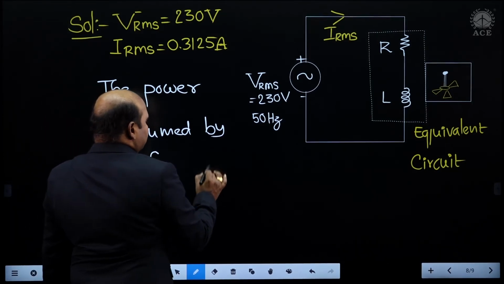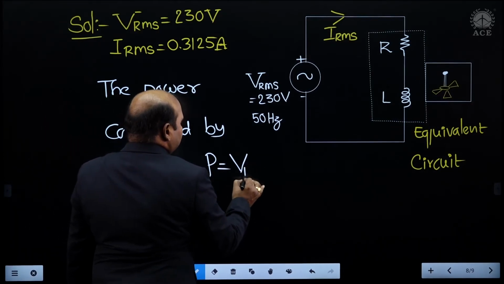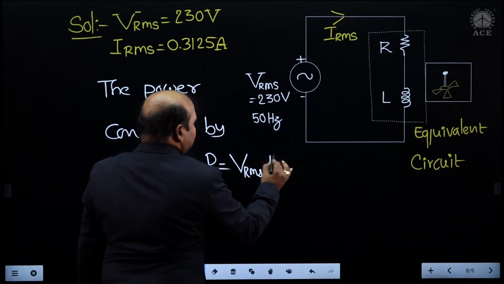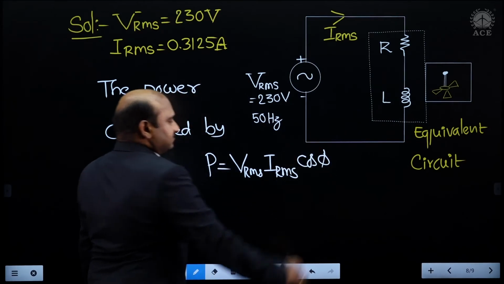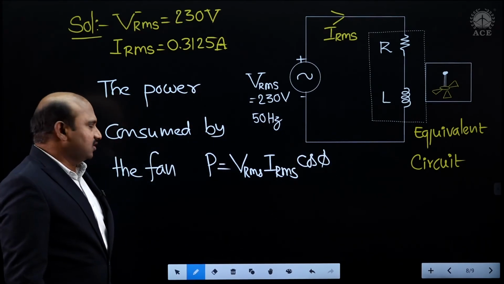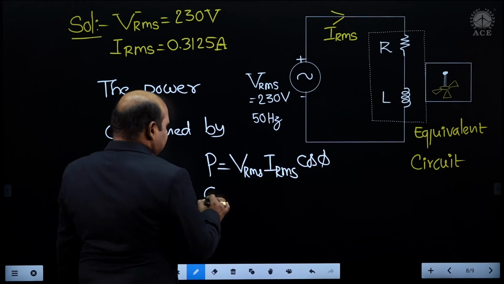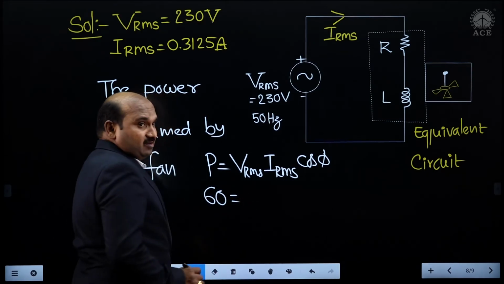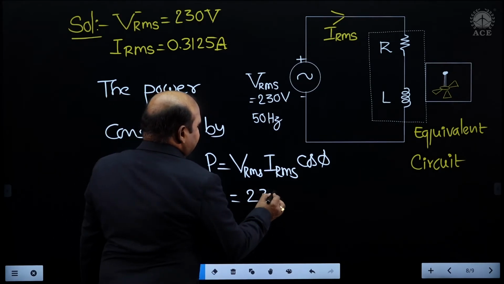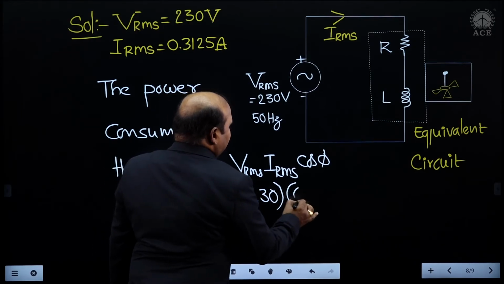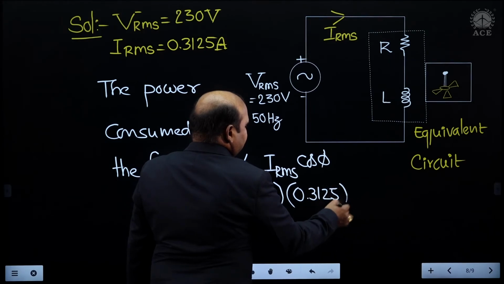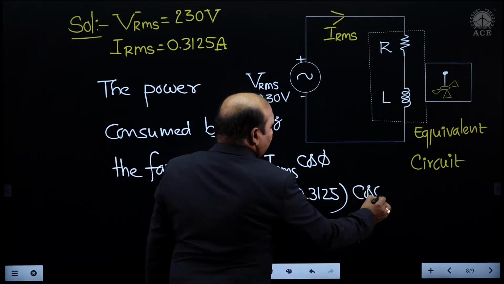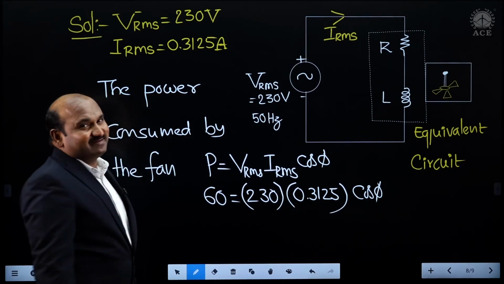The power consumed by the fan, P, is equal to VRMS into IRMS into cos phi. Here 60 is equal to VRMS, which is 230, into IRMS, which is 0.3125, into cos phi, and cos phi is our required value.